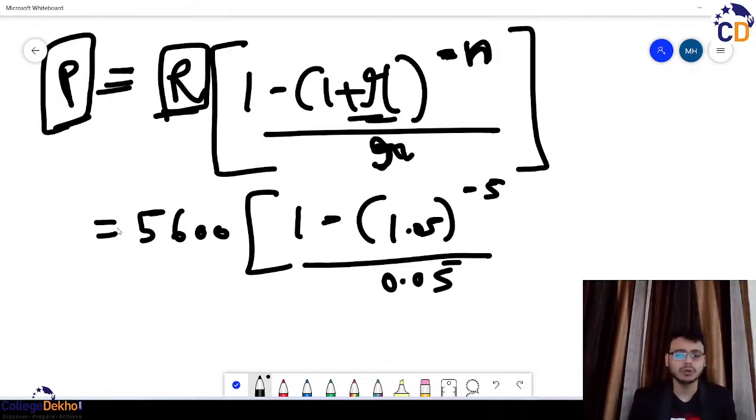So let's try to calculate it. 1.05 की पावर -5 का ध्यान रखना because this power is in negative. Okay. 1 minus that, divided by 0.05.